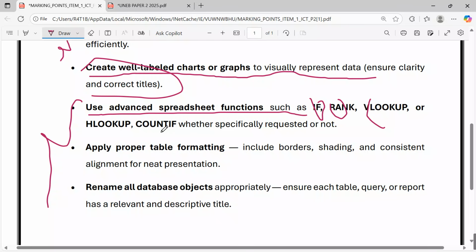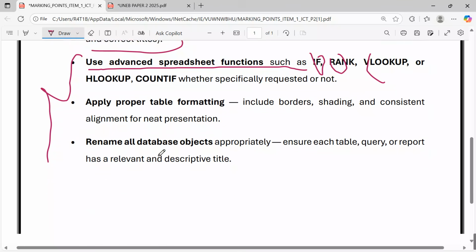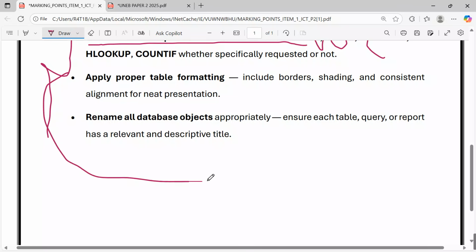So I want to see you using at least 1 or 2 of these key advanced functions. Then we have apply proper table formatting, including borders, shading, and consistent alignment for neat presentation. So I want to see the detail as you break down the scenario so that we get correct and very good marks.